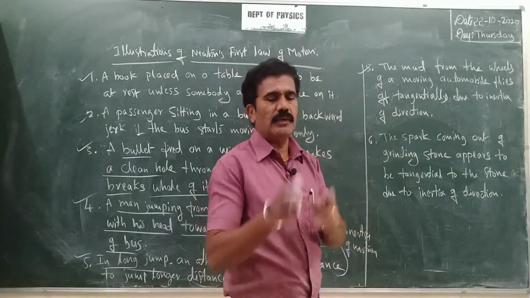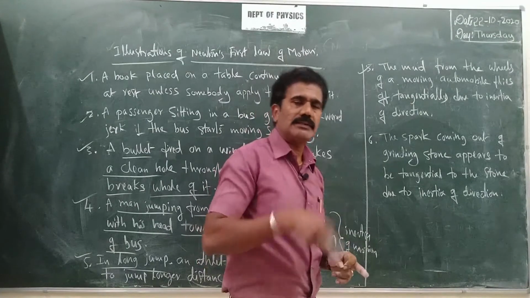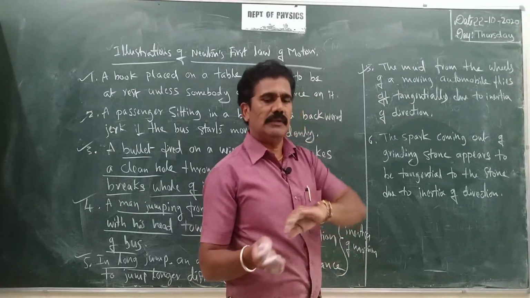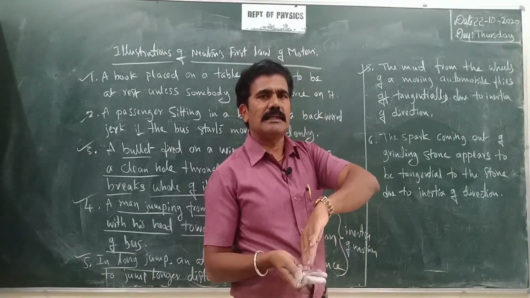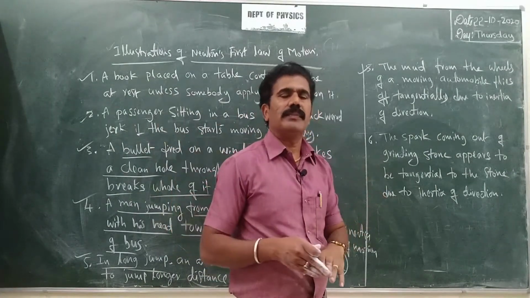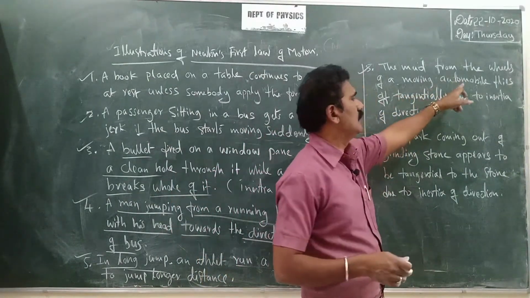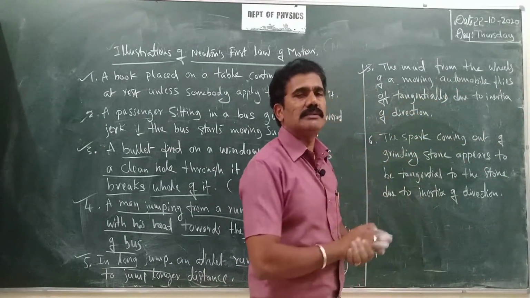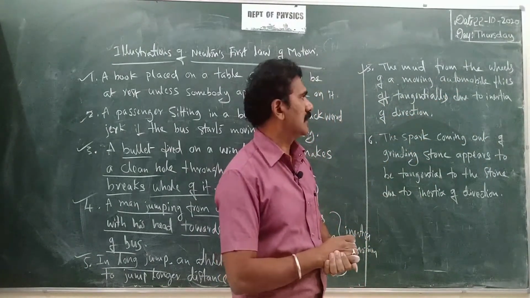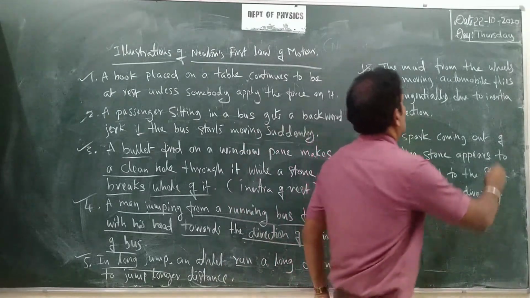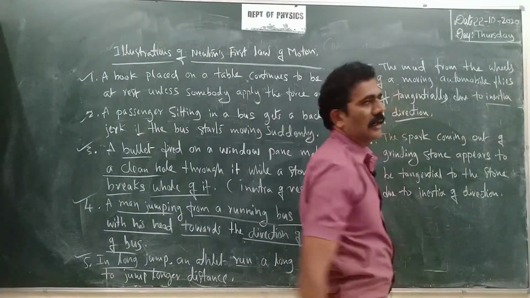The wheels are rotating, so in the direction of the rotation of the wheel itself, the mud is skidding and coming out of the wheels. That is just coming out of the automobile wheels immediately when the wheels start moving, isn't it? That is due to inertia of direction.